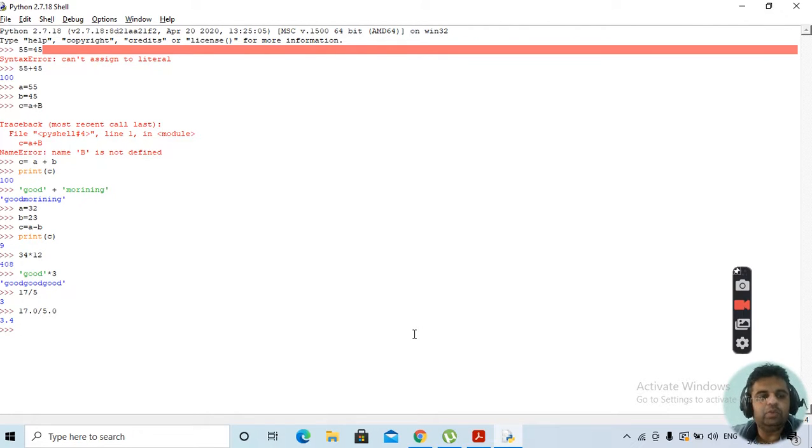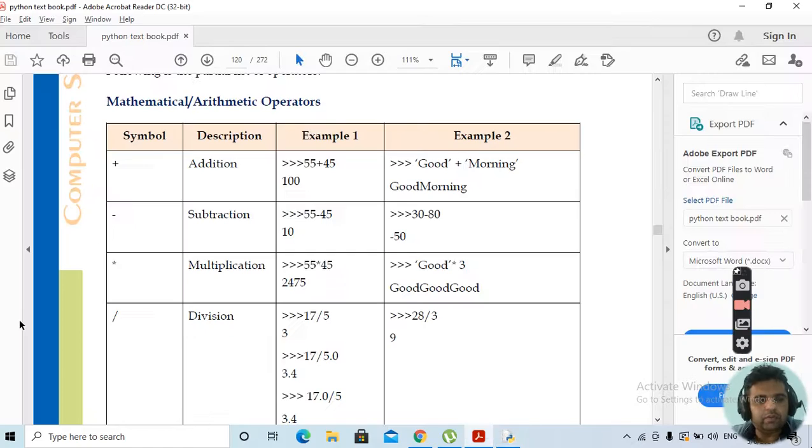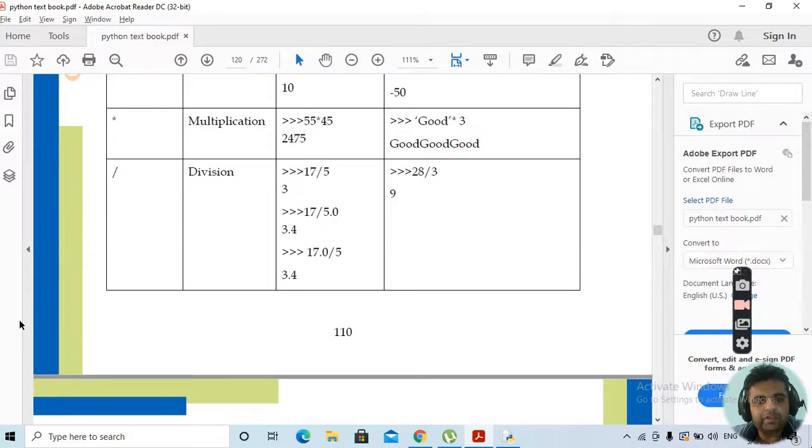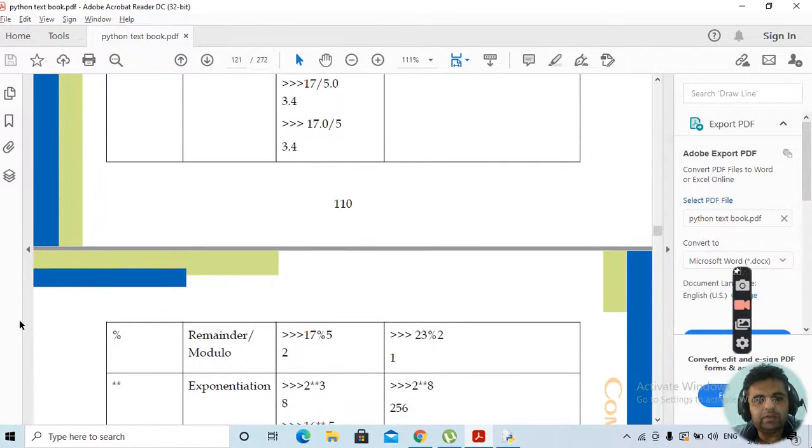Because both the operands used in this example are floating type, the answer we are getting here is floating type. Here both the operands used for the division operator were of integer type, so the answer will be only integer. Here we are getting floating point 3.4. This is how the division operator works.